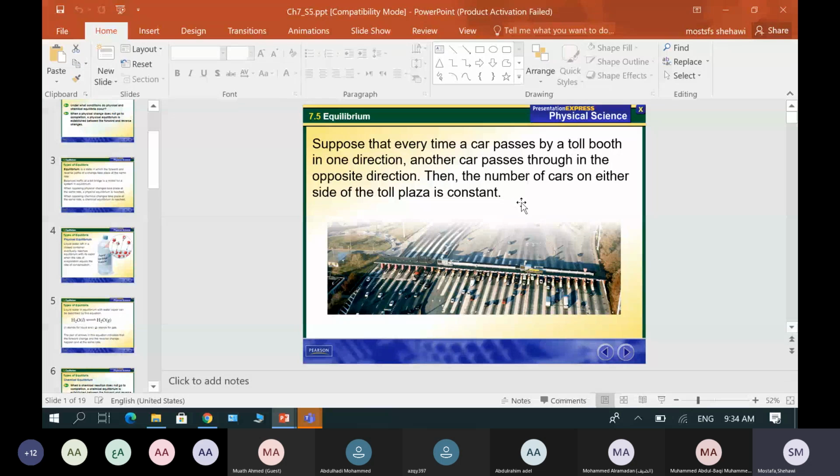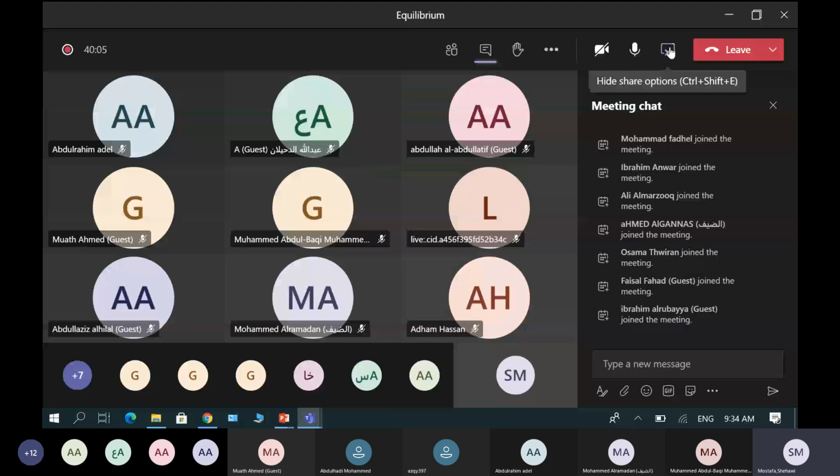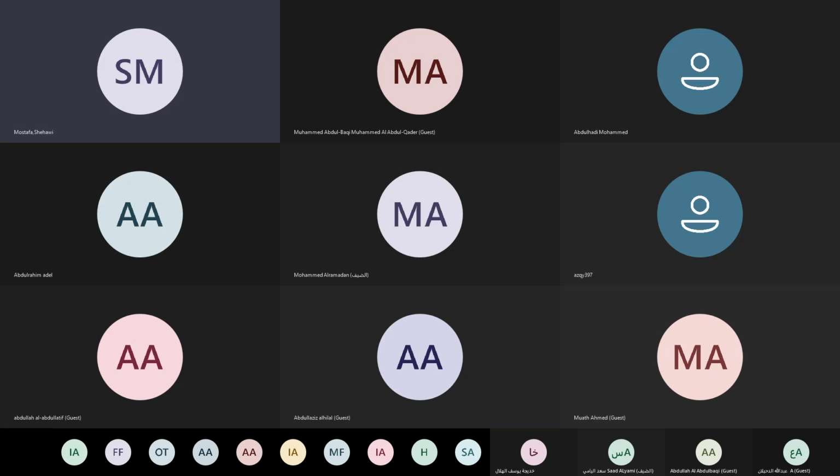But right now, let me give you just some questions about equilibrium for today's lesson. Let me just give you a small question about it.